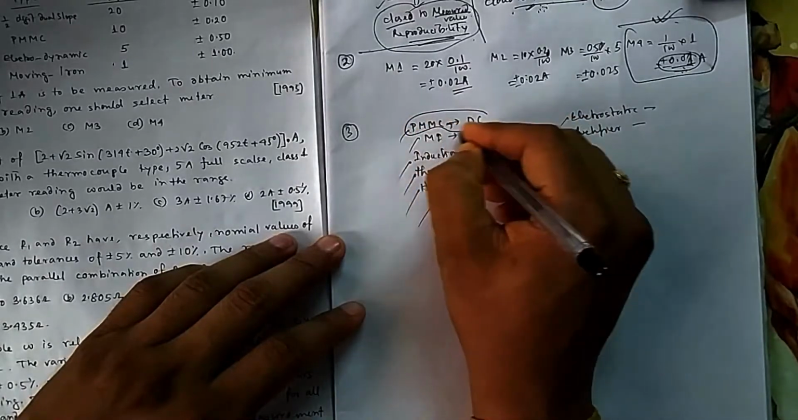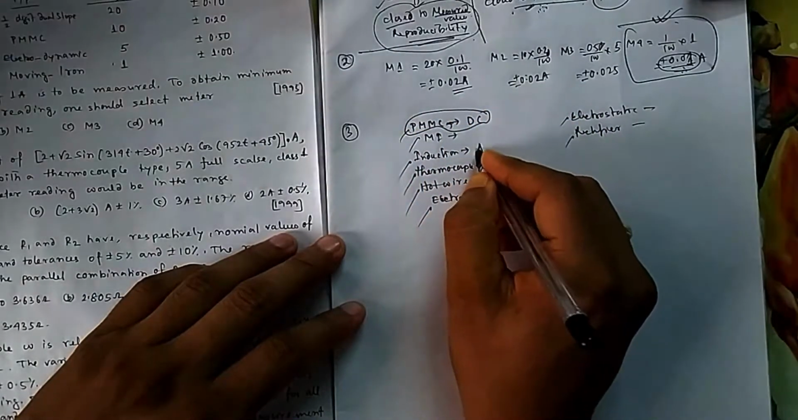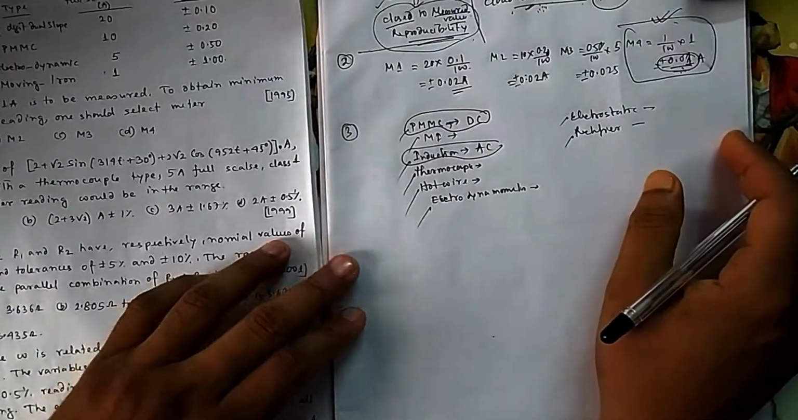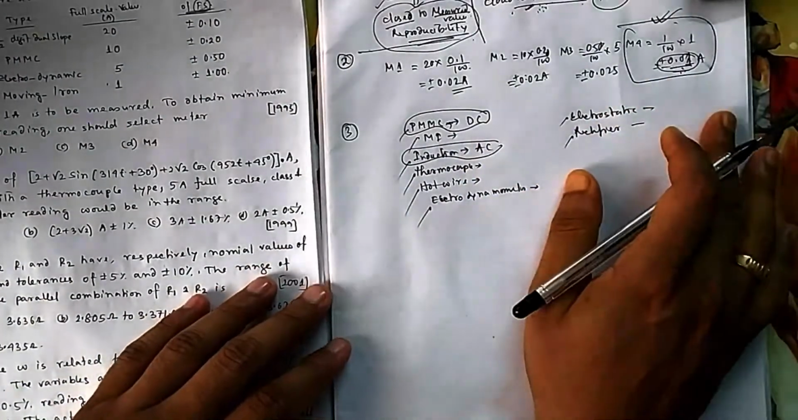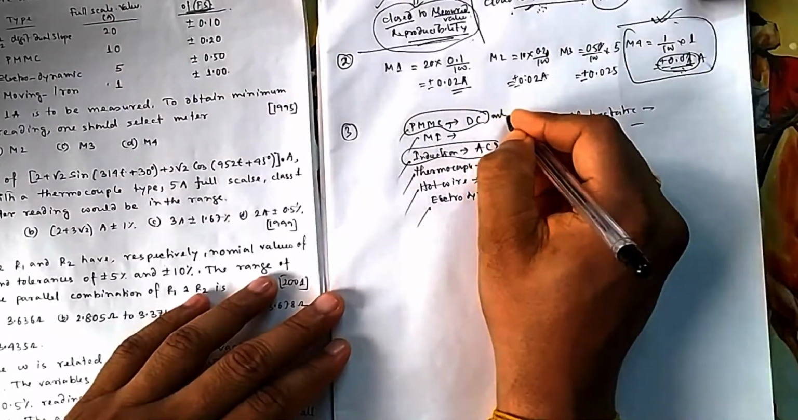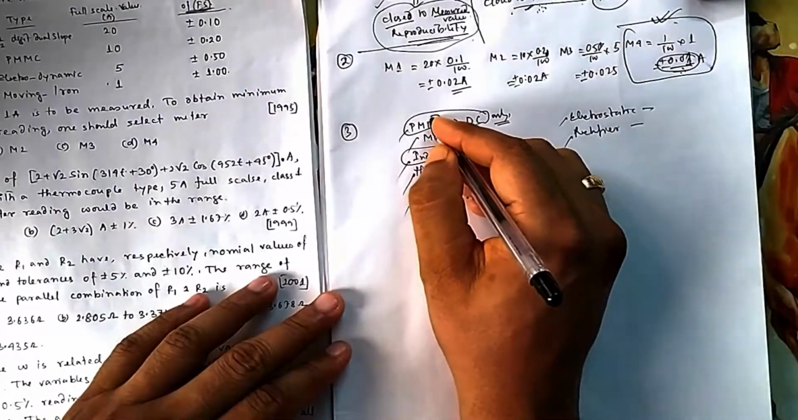PMMC is for DC mainly, and induction is for AC. All other meters can measure both AC and DC. Only these two are restricted: this one is only for AC, and this one is for DC only. So you can remember it in this way.